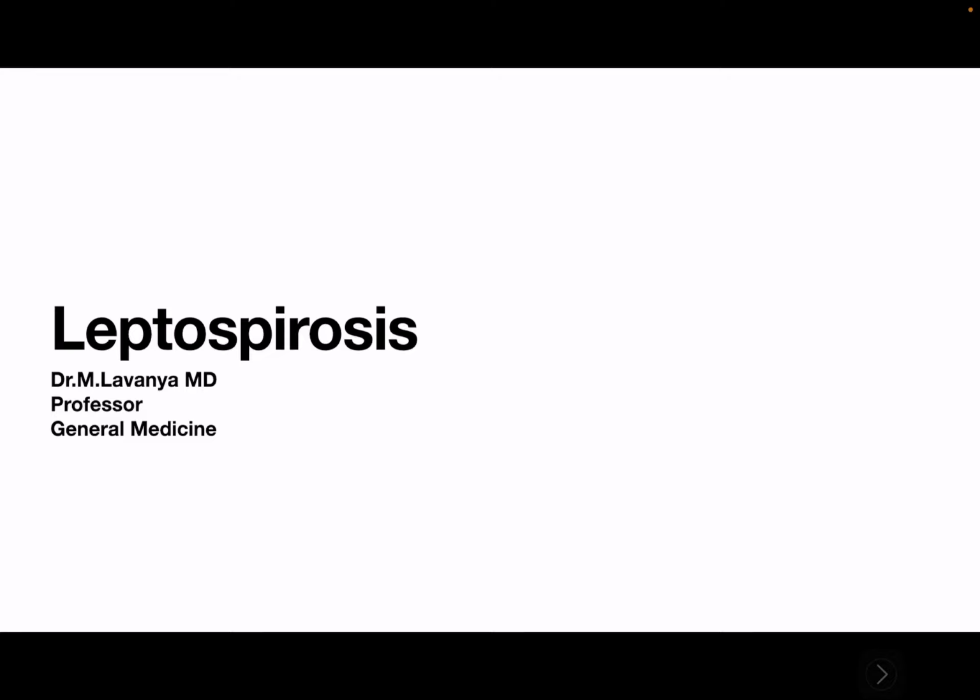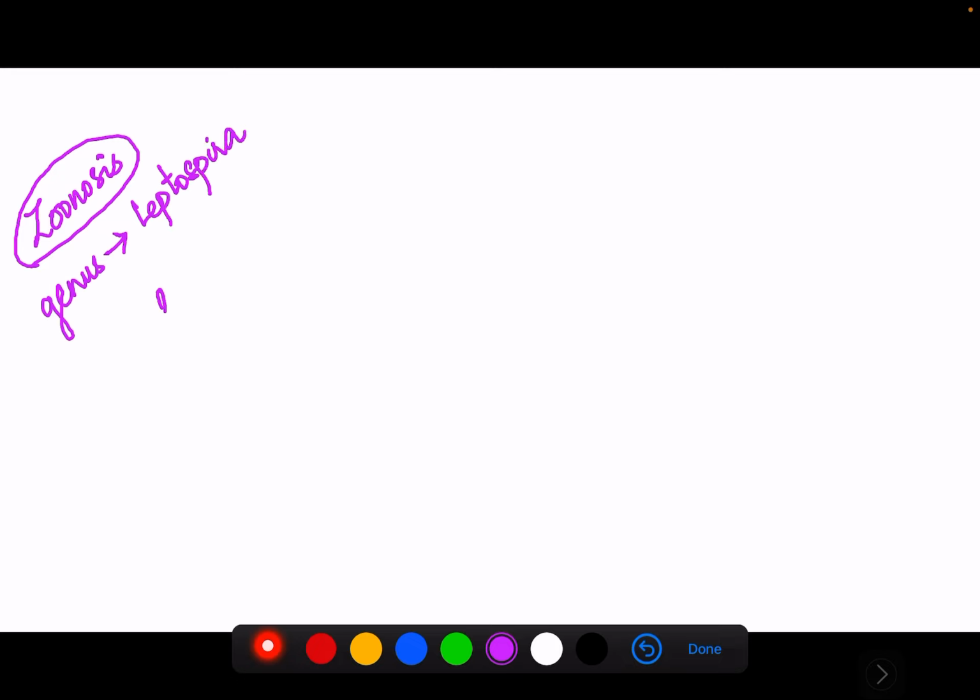Our topic of discussion today is leptospirosis. So first, what is leptospirosis? This leptospirosis is a zoonosis, caused by pathogenic spirochetes of the genus Leptospira. So what is the genus? It is Leptospira.